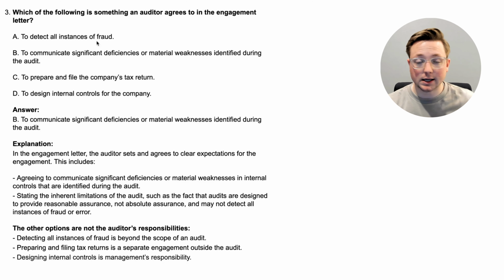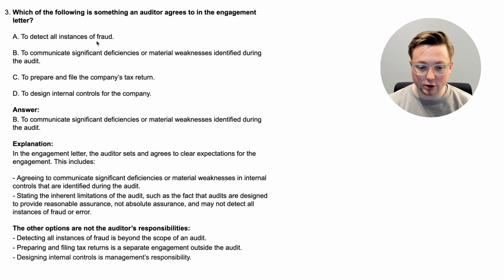The auditor states very clearly to management, hey, there are inherent limitations when it comes to an audit. It's impossible for us to catch all instances of error or all instances of fraud. We are not providing absolute assurance. We're just providing reasonable assurance. So that is something that auditors are going to communicate to management in the engagement letter, the inherent limitations of the audit.